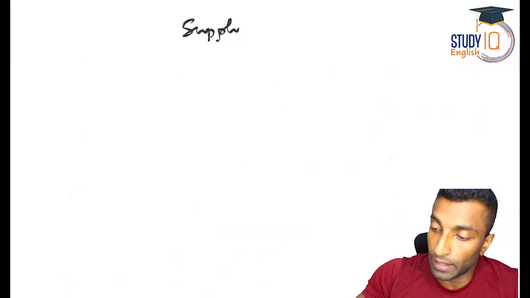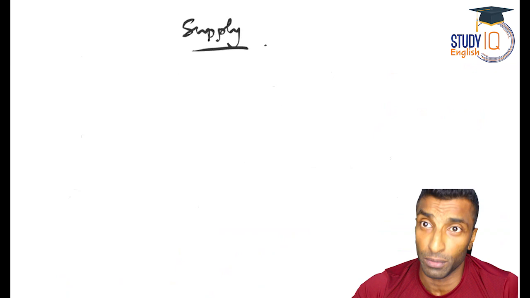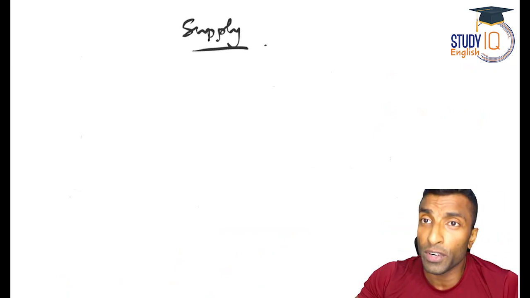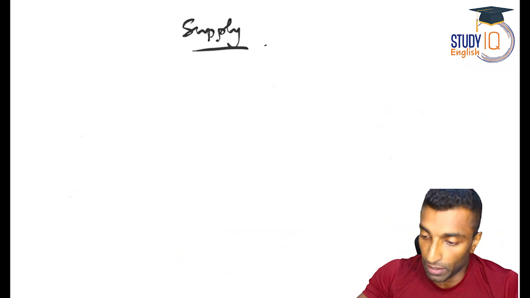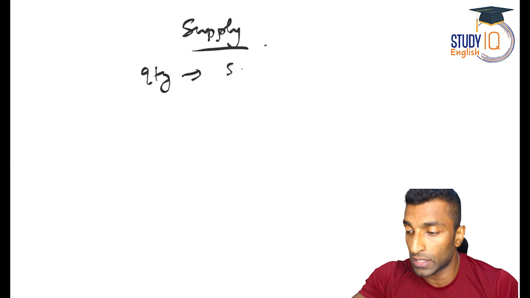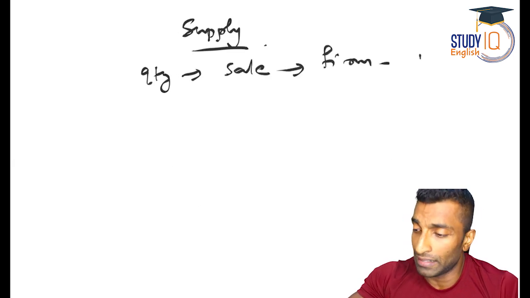Now, in the same way, we will look for supply. So, like demands are created by individuals, supply is created by the firms. Okay, so it is a quantity of commodity which is offered for sale by a firm at a particular price.